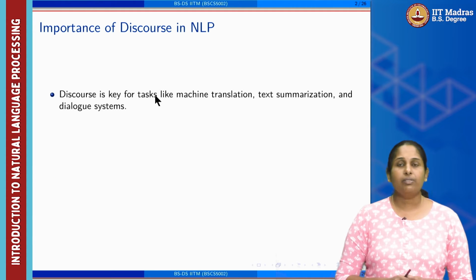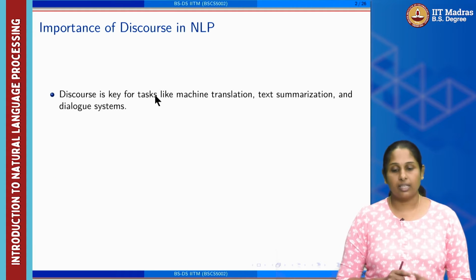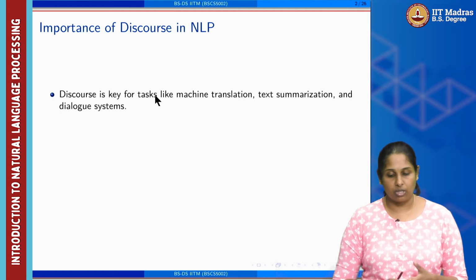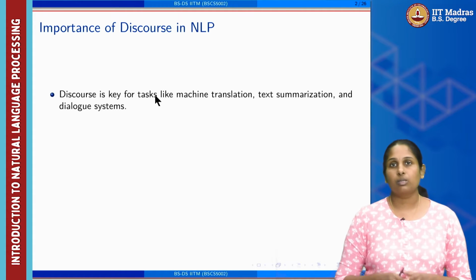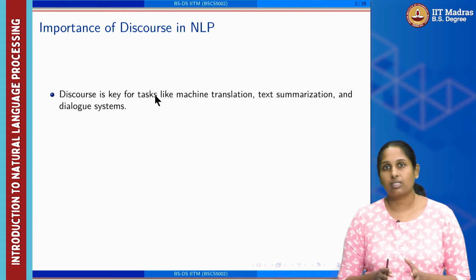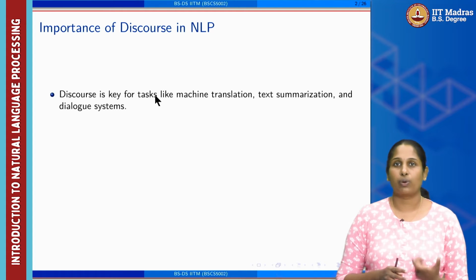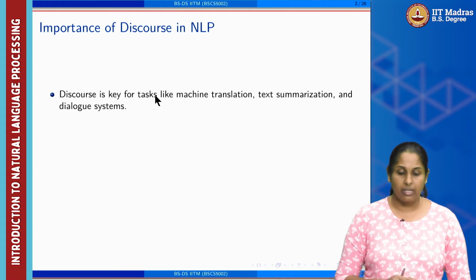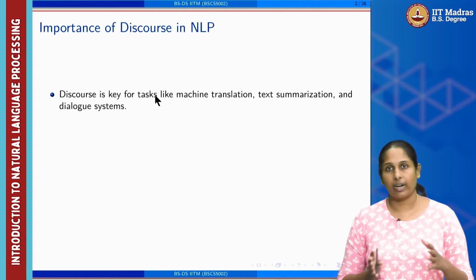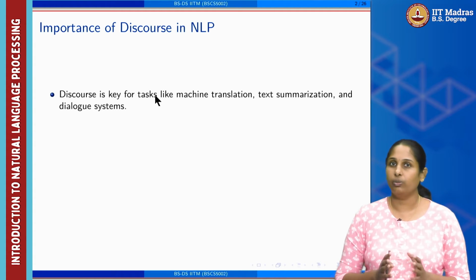So the importance of discourse in NLP is that it's key for tasks like machine translation, text summarization and dialogue systems, because we are dealing with text which is not just one word or one sentence, but a complete document, right? So the complete coherence of the whole document needs to be understood.